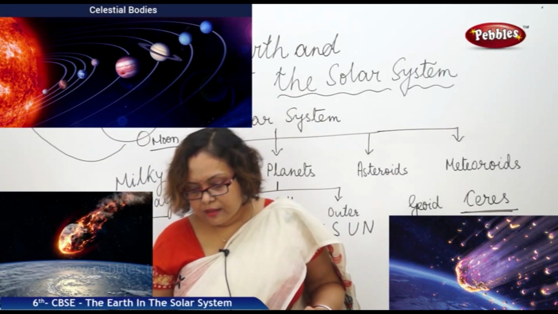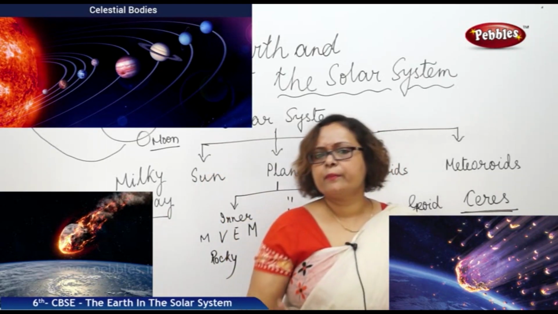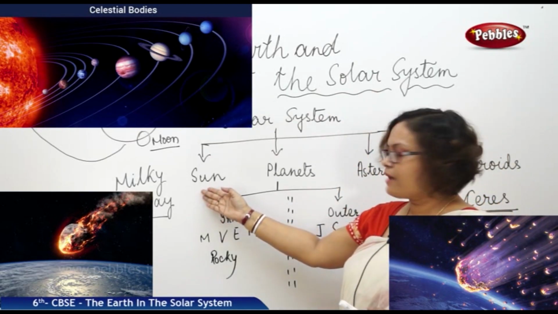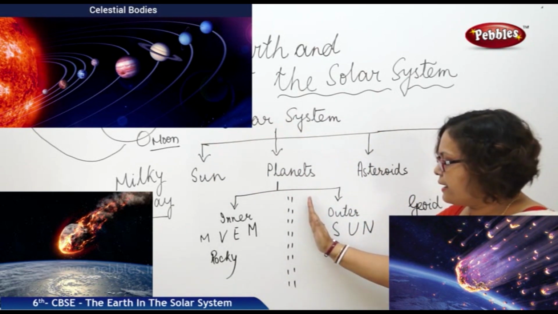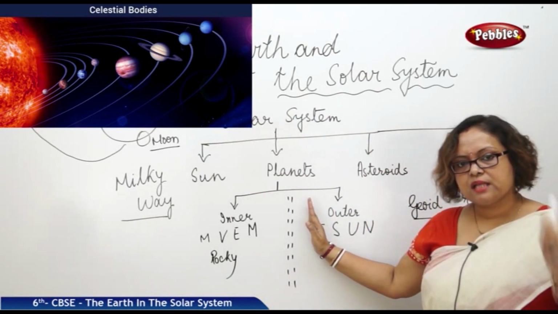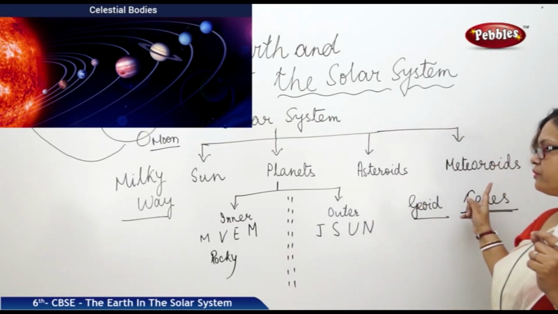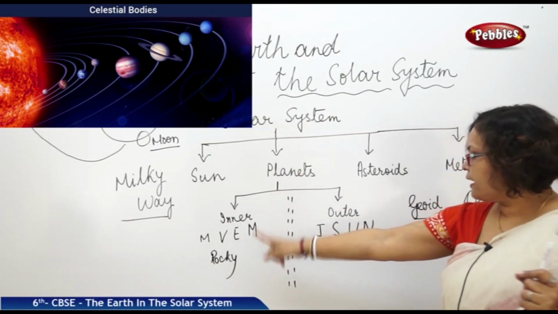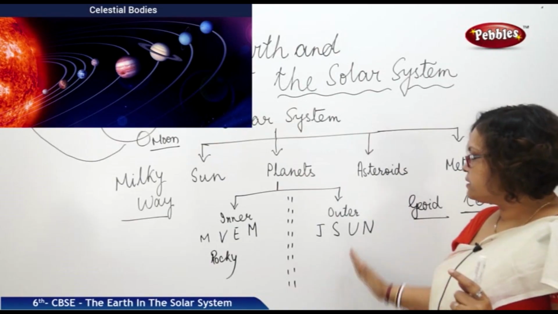So next, if I ask you what is the solar system? Quick repetition. In the solar system, the head of the family is the Sun, and under the Sun we have 8 planets. Previously it was 9. Now we have 8 planets, asteroids and meteoroids. What are the names of those planets? Planets are of 2 types, inner planets and outer planets. Inner planets are rocky, outer planets are gaseous.